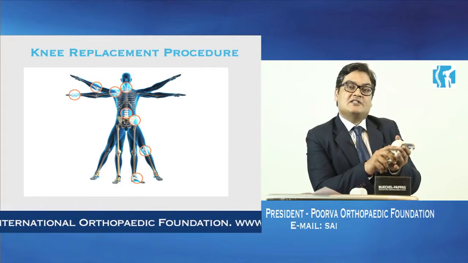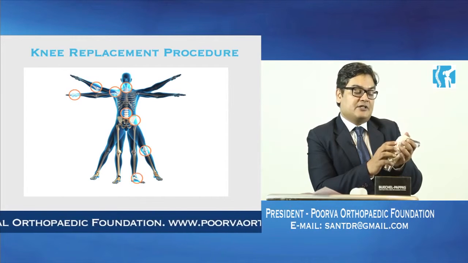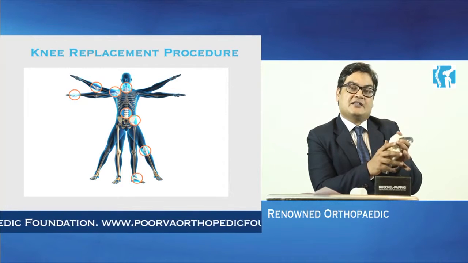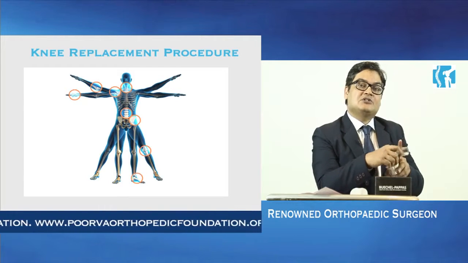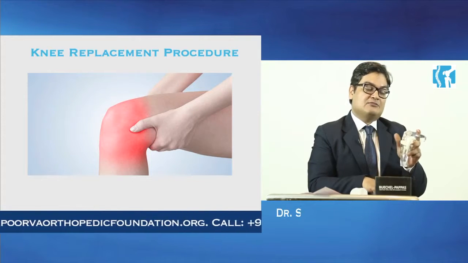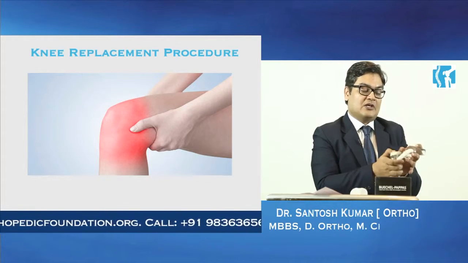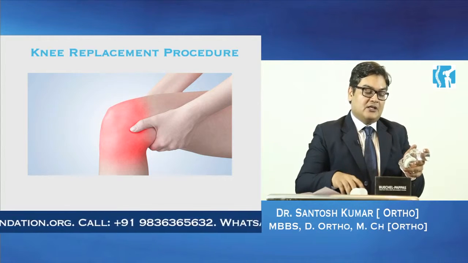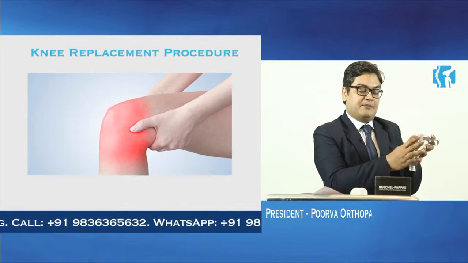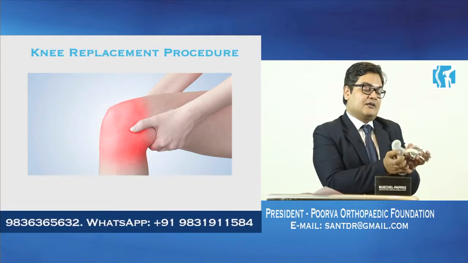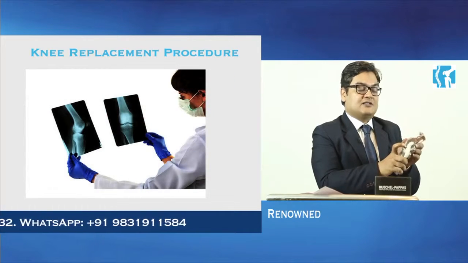So once it is in advanced stage, we do what is known as knee replacement. We remove the diseased part, correct the axis, and we create a new surface which creates a painless movement. The diseased part goes out like this, and we put in implants which is known as knee replacement. This creates a new surface, new bearing surface.